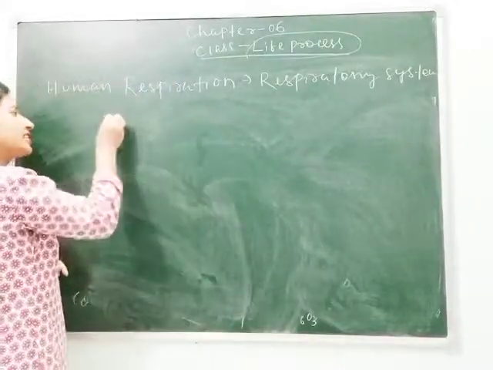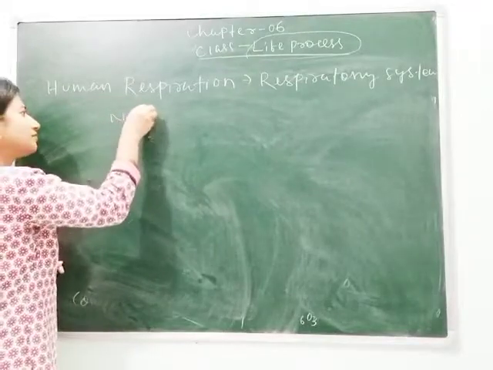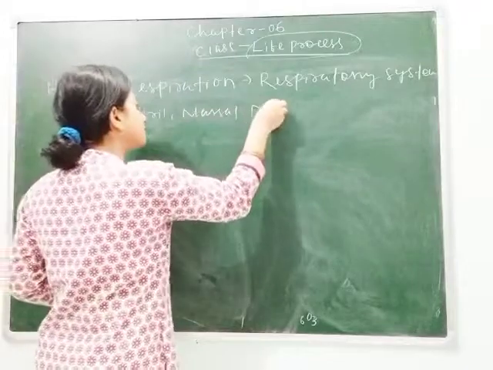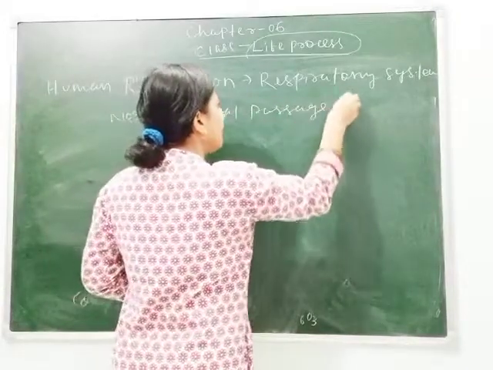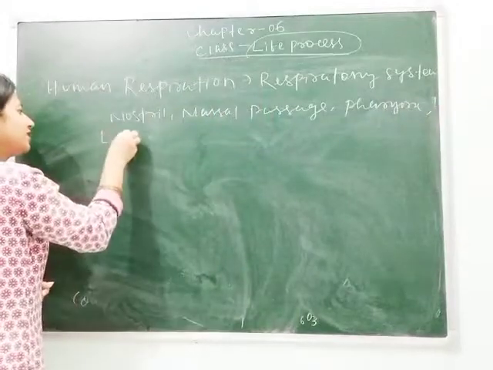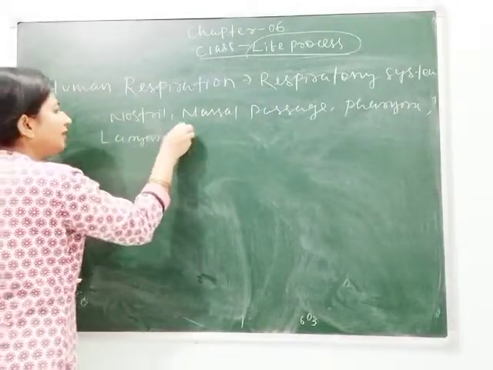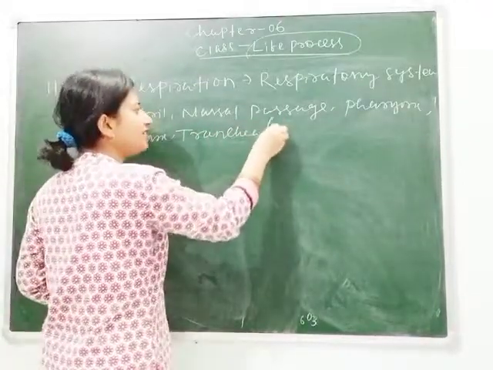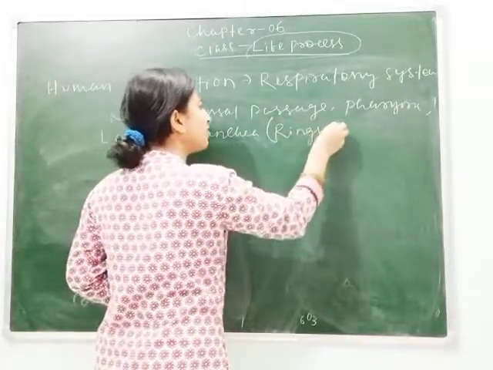So what are the organs? First your nostril, then nasal passages, then pharynx, then your larynx, then trachea. Inside these, rings of cartilage are present.